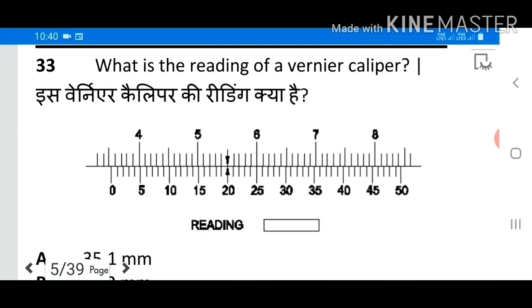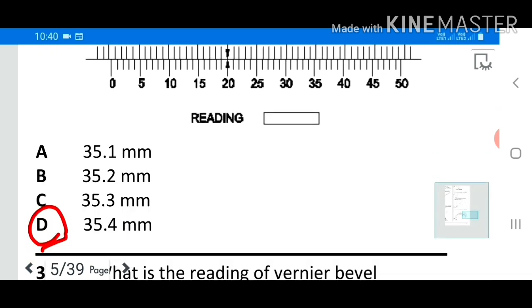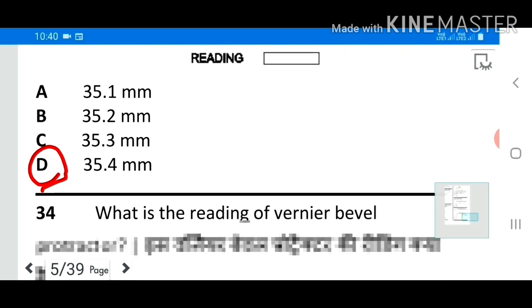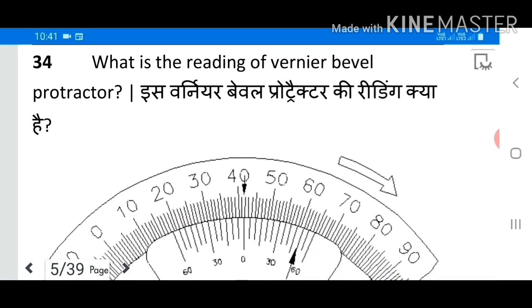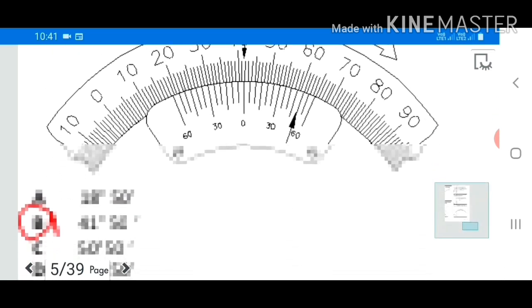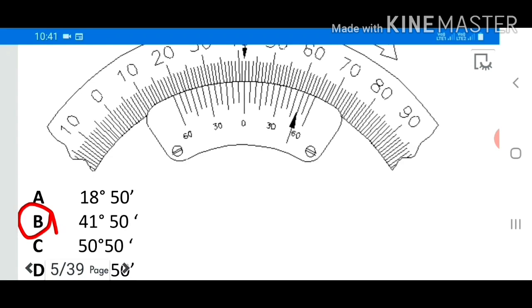33. What is the reading of a vernier caliper? Answer D. 35.4 mm. 34. What is the reading of vernier bevel protector? Answer 41 degree 50 minute.